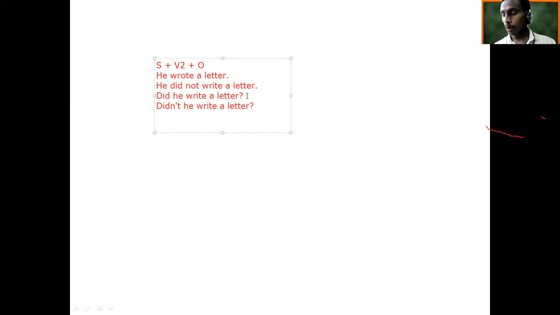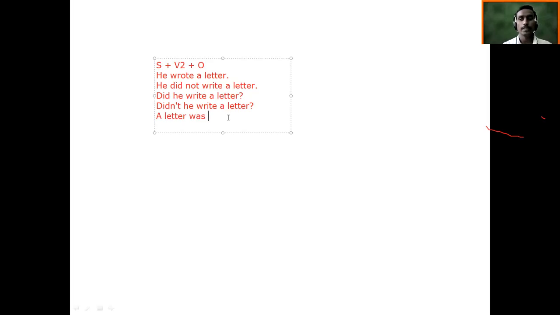So we'll think of the object first. The object is a letter. So we are going to mention a letter. Then we are going to use the helping verb. What is the helping verb in this sentence? It will be was. Why is it was? Because we are talking about simple past. So was will be here. Then we have to use the past participle of the main verb.